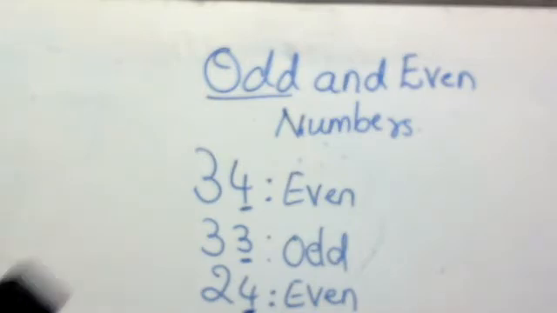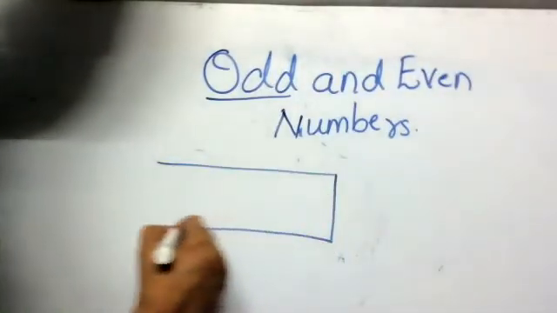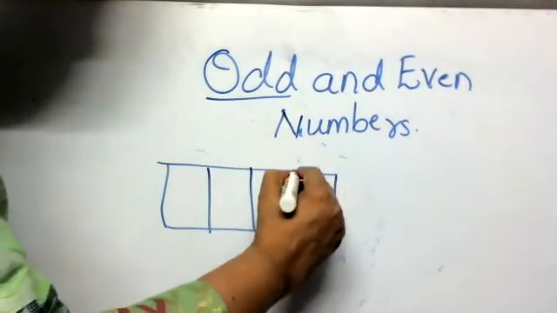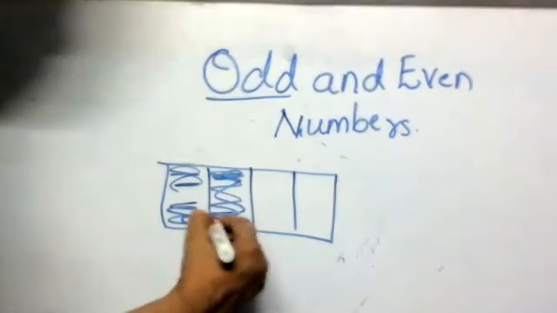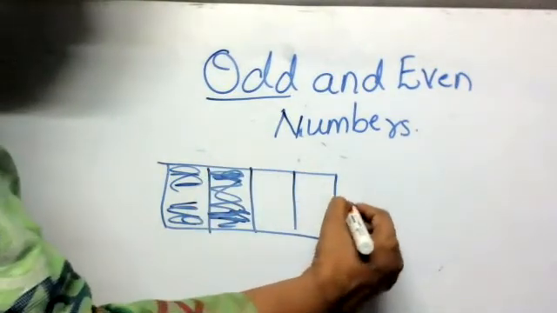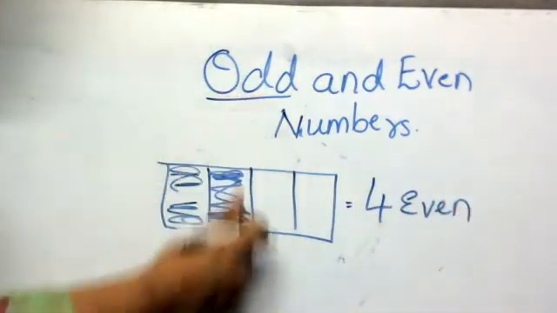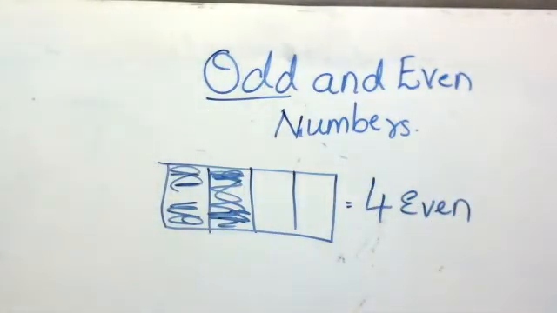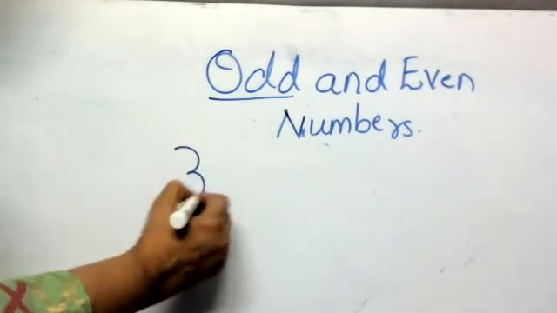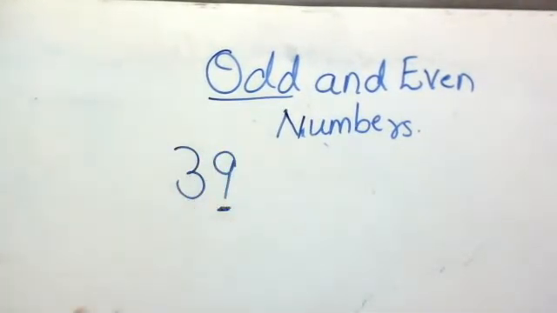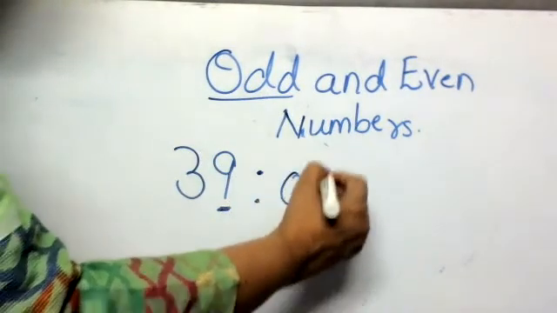Okay. For example, there is a square or there is a rectangle with 4 parts. So they can be divided equally. This 2 and this 2. So 4. 4 is an even number. Understood? Because we can divide it equally. Now, odd numbers, I will give you one more example. 39. 9 cannot be divided. So, 9 is an odd number.